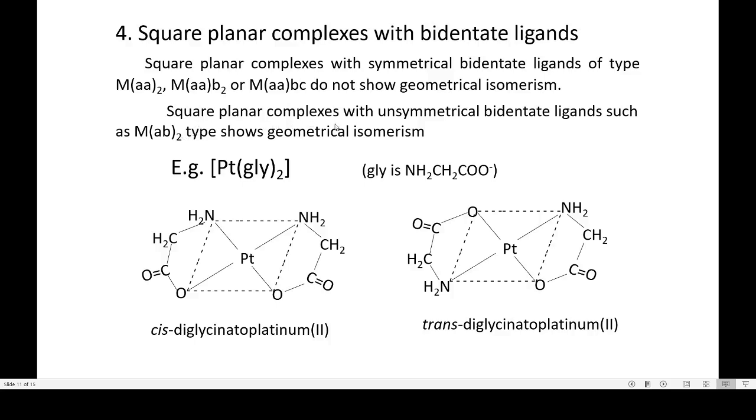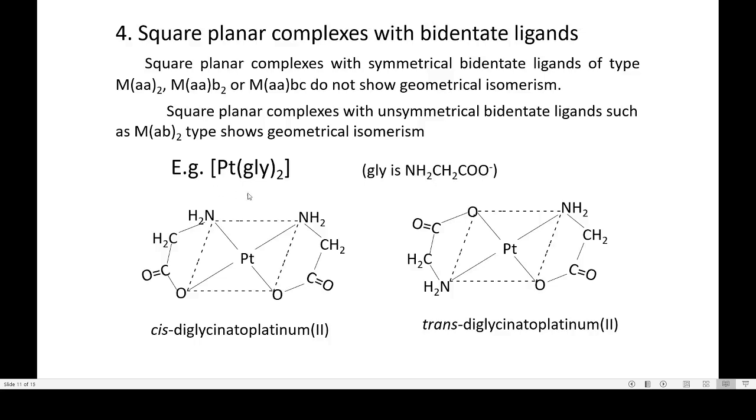Square planar complexes with unsymmetrical bidentate ligands such as M(AB)2 show geometrical isomerism. AB is a bidentate ligand which has two different donor atoms, like glycinate, which has two donor atoms, one is nitrogen and another one is oxygen.